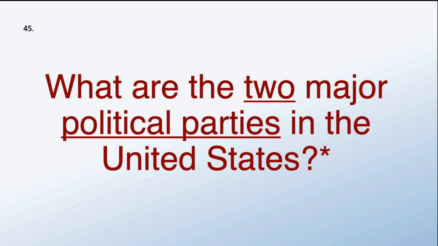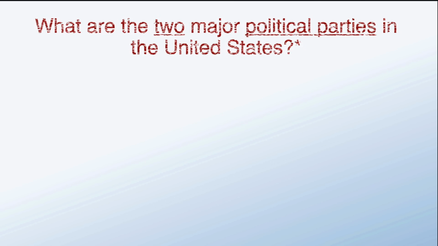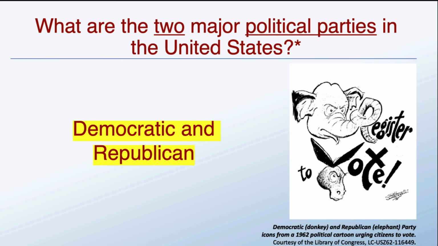What are the 2 major political parties in the United States? Democratic and Republican. The 2 major political parties are the Democratic and Republican parties.